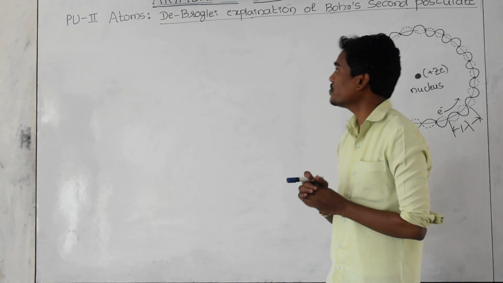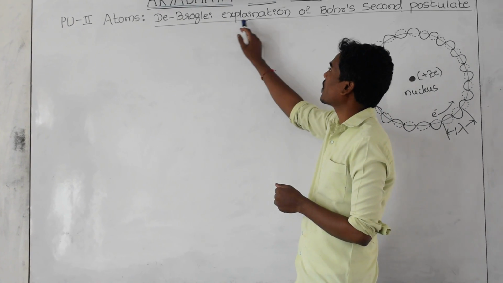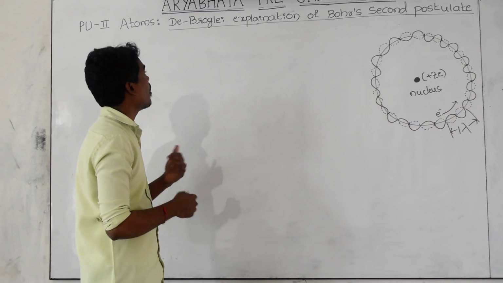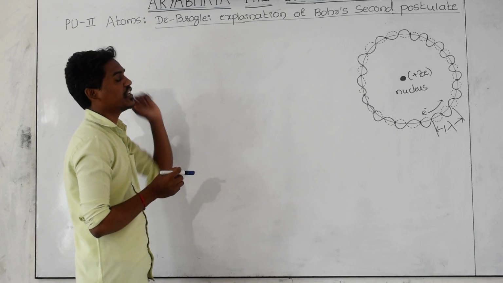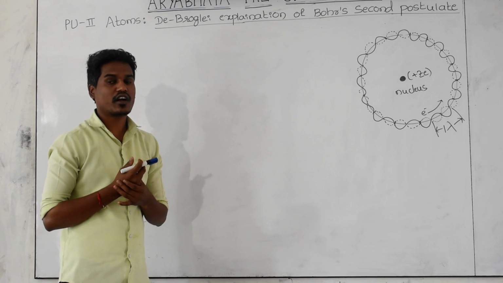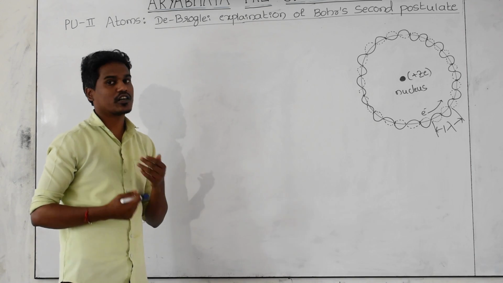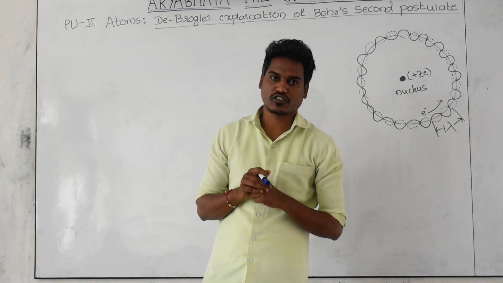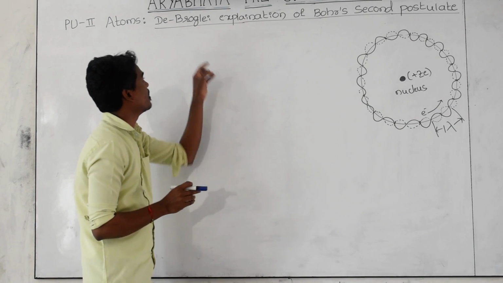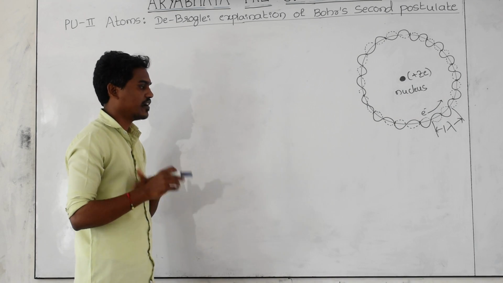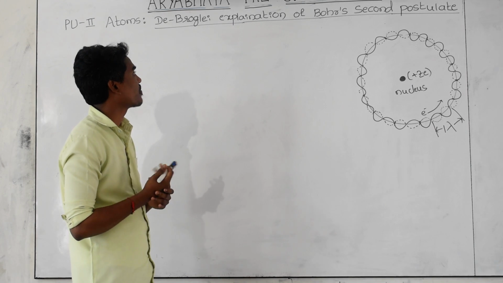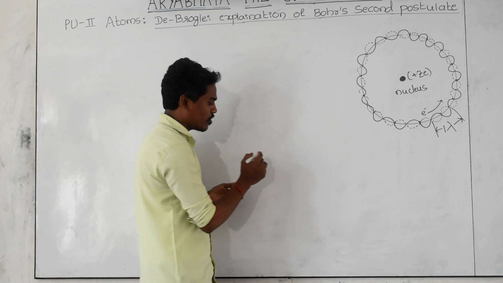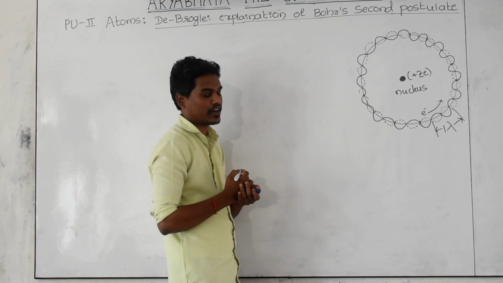Here the next concept is de Broglie's explanation of Bohr's second postulate. You already heard the name de Broglie. He is a scientist who explained a certain kind of waves associated with moving material particles. Those waves are called de Broglie waves. You might have studied that concept in the chapter on dual nature of radiation and matter. De Broglie waves are also called matter waves.